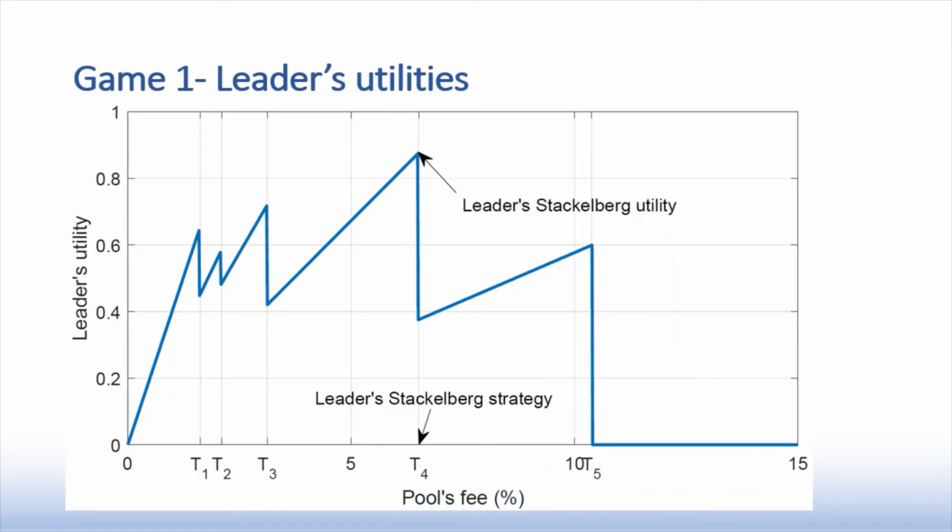And similarly, when the pool fee passes the threshold T2, follower 2 will stop investing in the pool, and so on. And as you can see from the graph, the optimal leader strategy will be to increase the pool fee up to the threshold T4. At this point, only followers 4 and 5 are still investing in the pool. The three other followers have stopped investing.